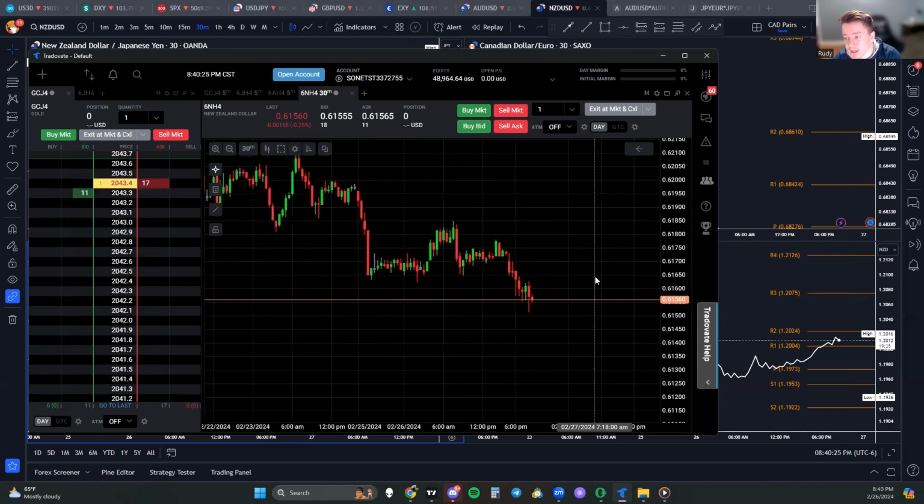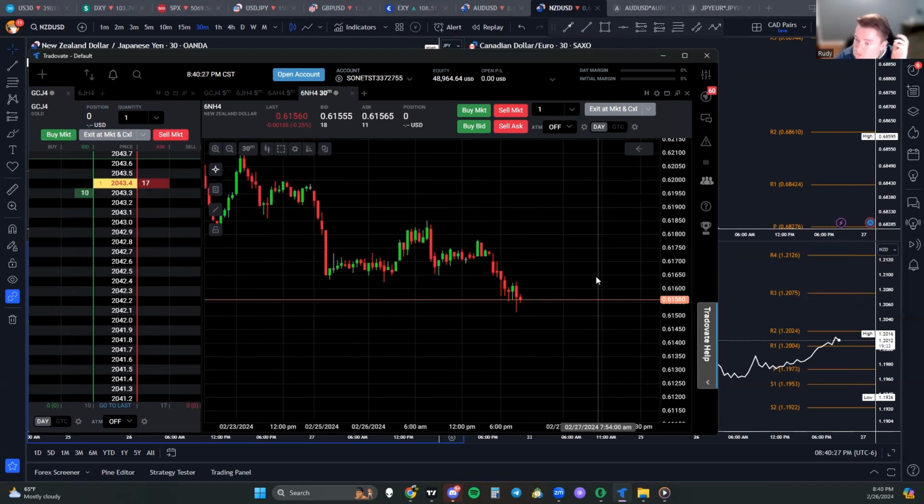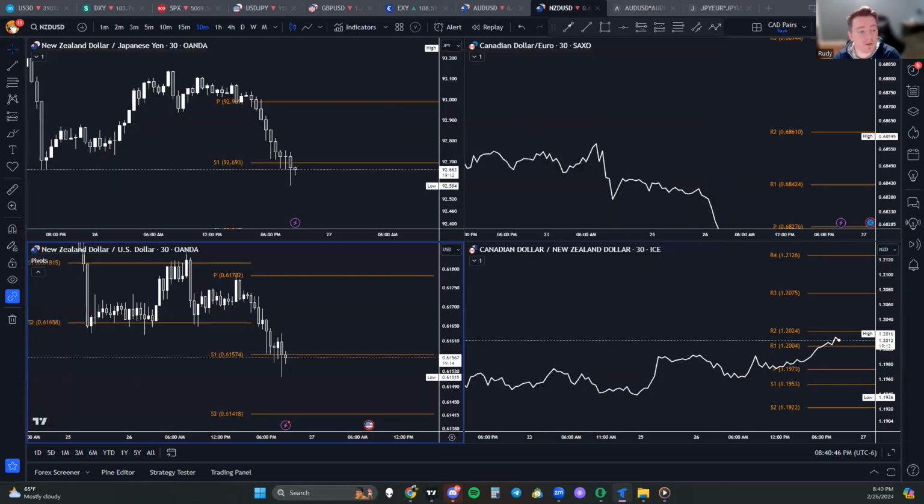I doubt that we're going to get anything, if I'm being completely honest. I think it's just going to come out at the 5.5%. But if we do get something, I think it could be a really, really good opportunity since they've kept it at 5.5 for so long. I think it would be a big surprise if they finally did something different. That is what I will be looking at for the New Zealand interest rate decision.